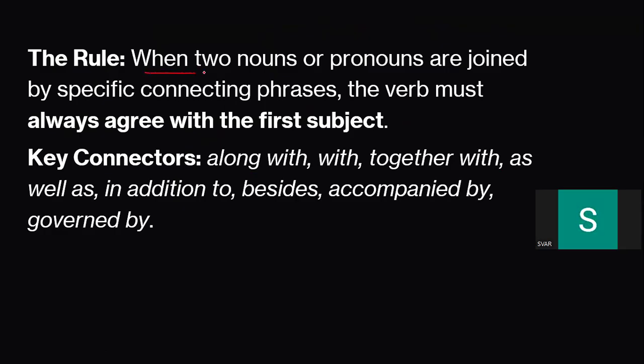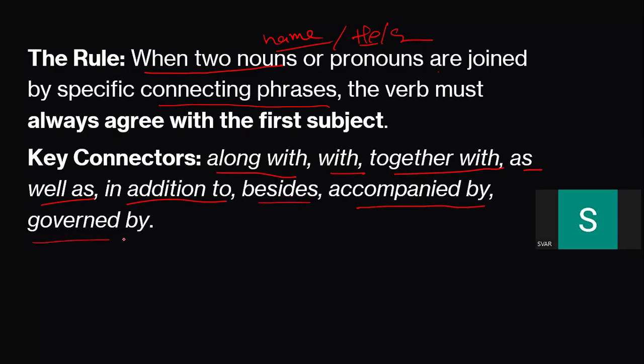See, the rule is when two nouns. In case you don't know what a noun is, don't worry. Noun is nothing but name. Fine. So if two names, or pronouns, which are nothing but he, she, they, instead of a name, are joined by specific connecting phrases, and what are those phrases? Along with, together with, as well as, in addition to, besides, accompanied by, governed by. If two nouns or pronouns are joined by these phrases, then the verb must agree with the first subject, meaning the one which comes first.